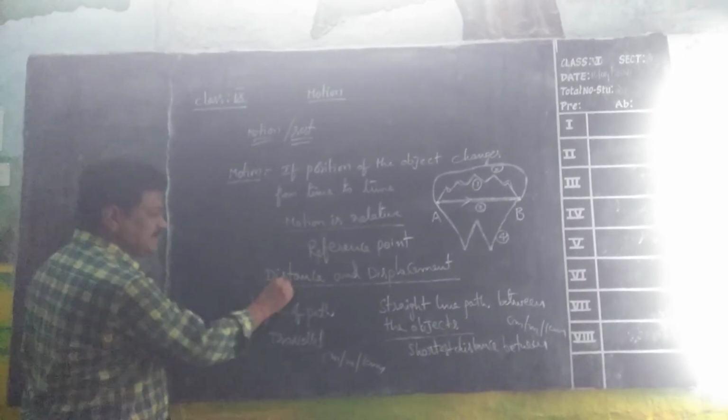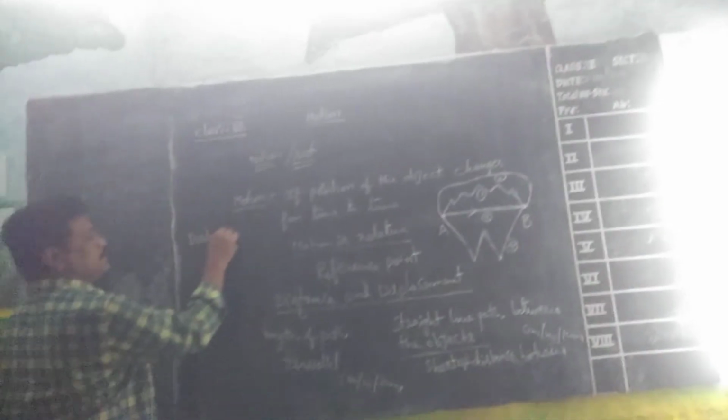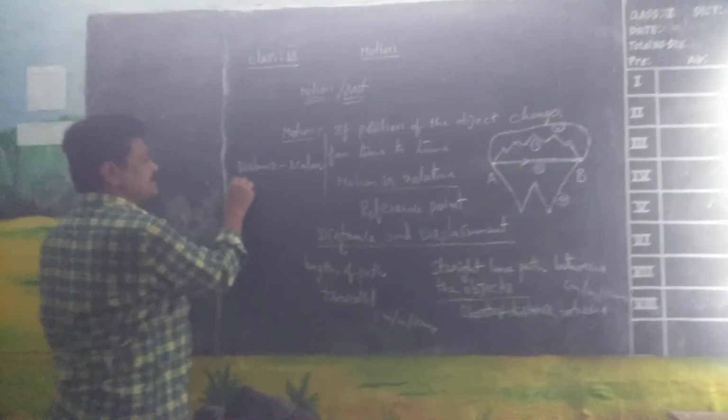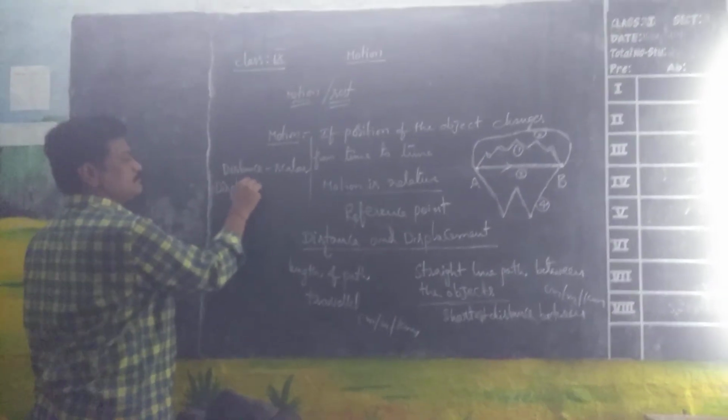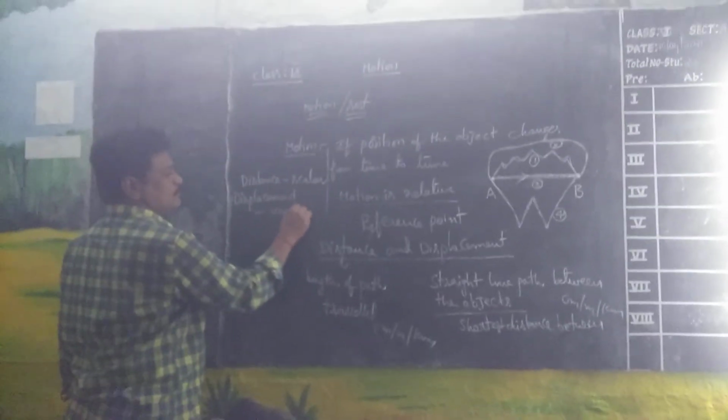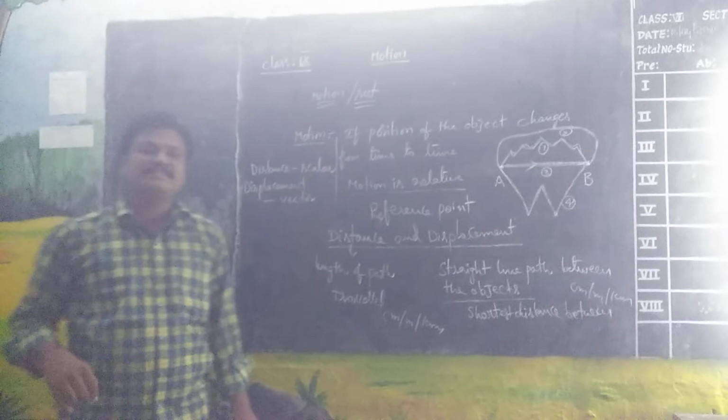But distance is a scalar quantity. Displacement is a vector quantity. Distance is a scalar quantity and displacement is a vector quantity.